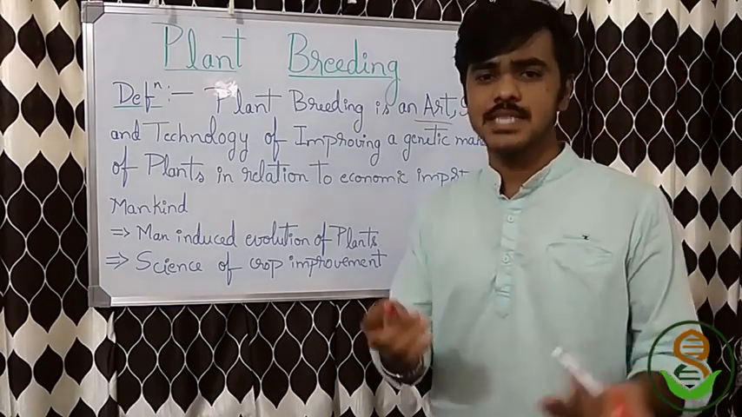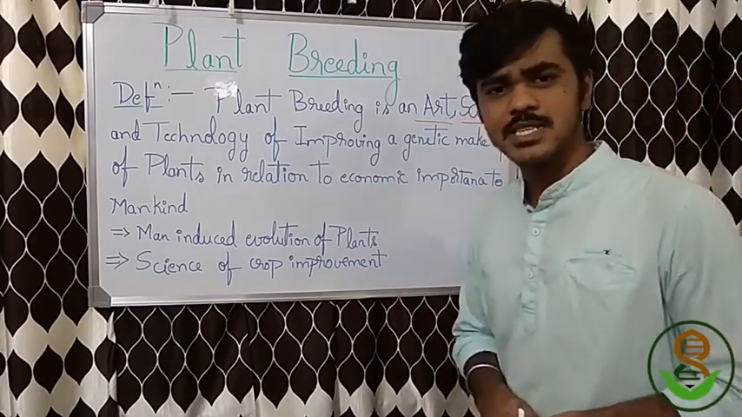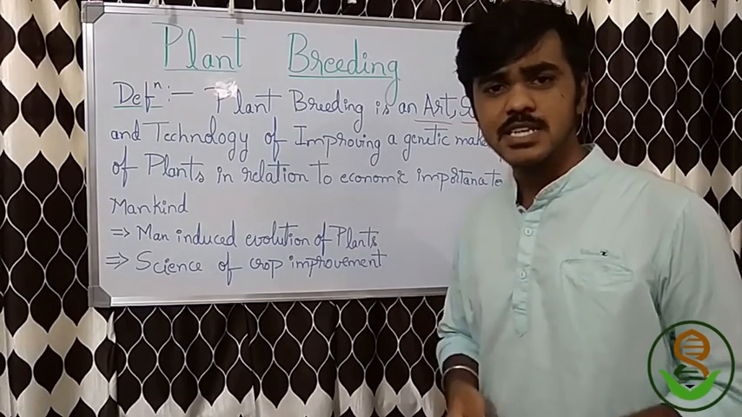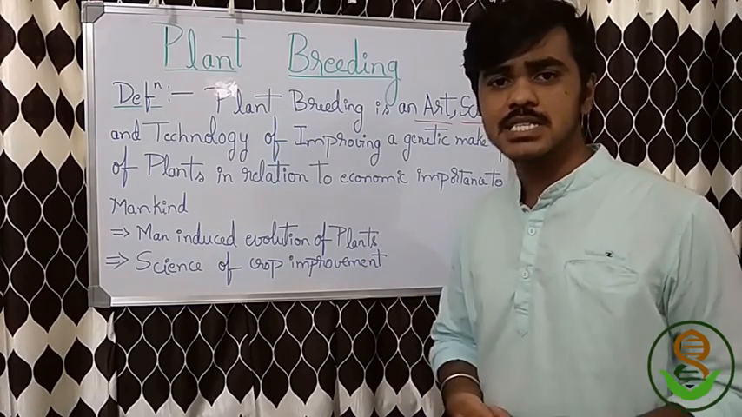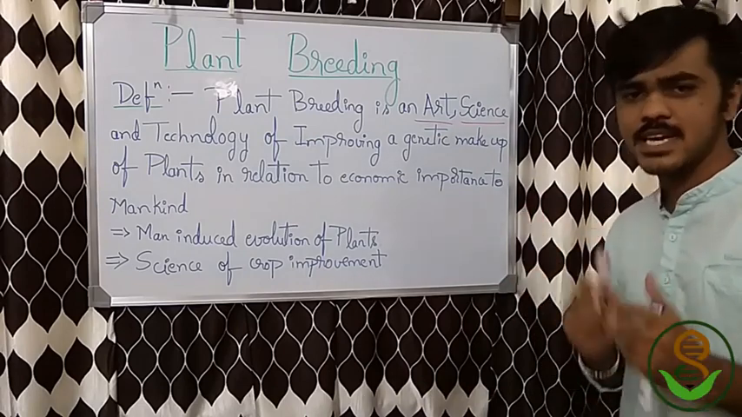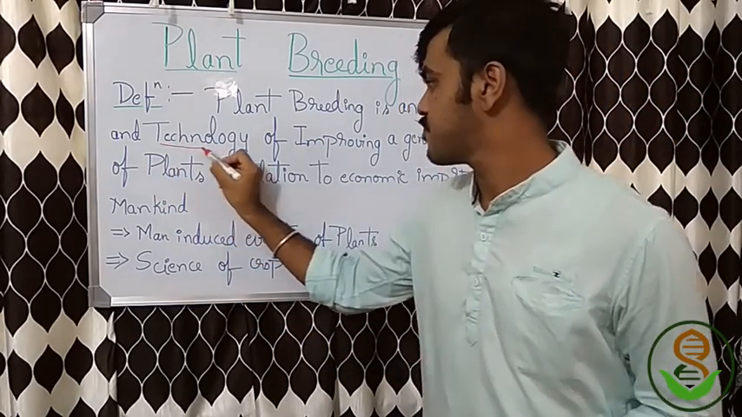Okay, it's a science. Yes, plant breeding is a science. It's a branch of science, a branch of agricultural science. The science includes the biological science, and further technical science also. So it's also a science. Then it is also a technology.